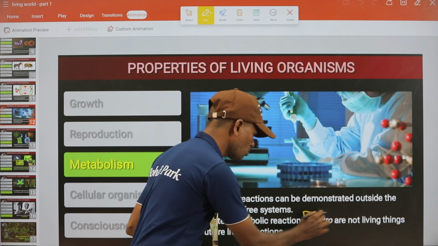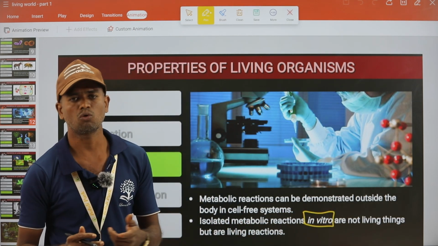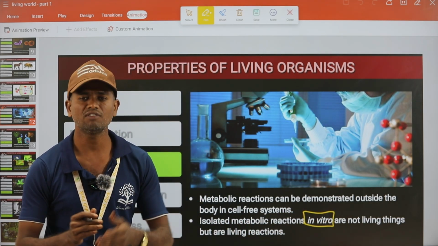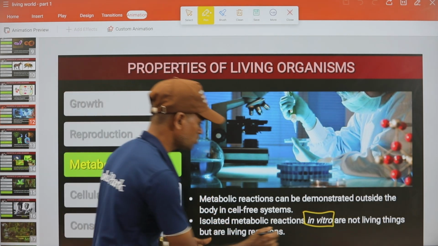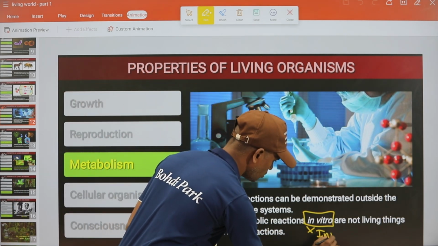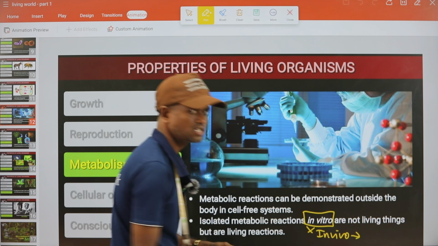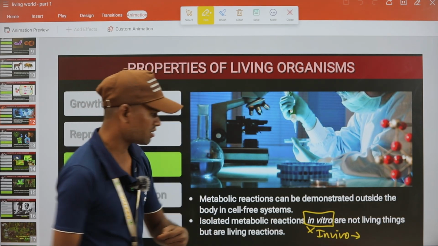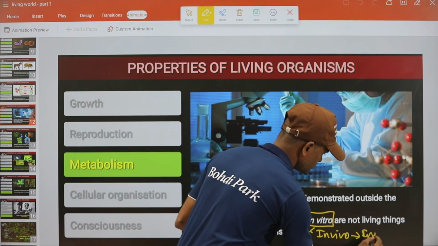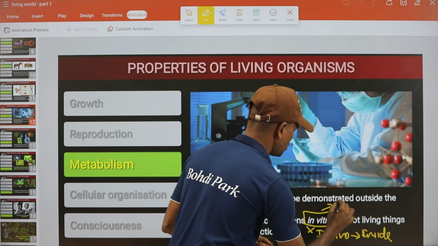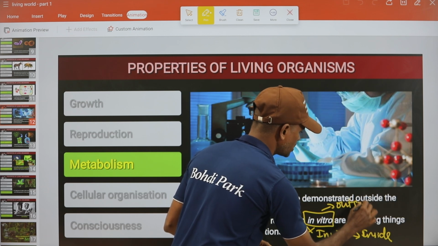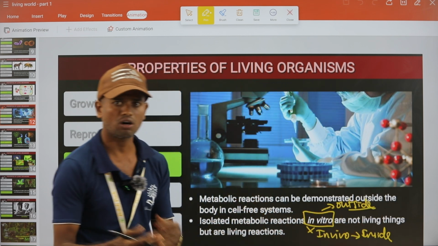What is in vitro? In vitro means outside of living things. So what is the opposite word for this one? In vivo. In vivo means inside of an organism. So in vitro means outside of a cell or organism, right?